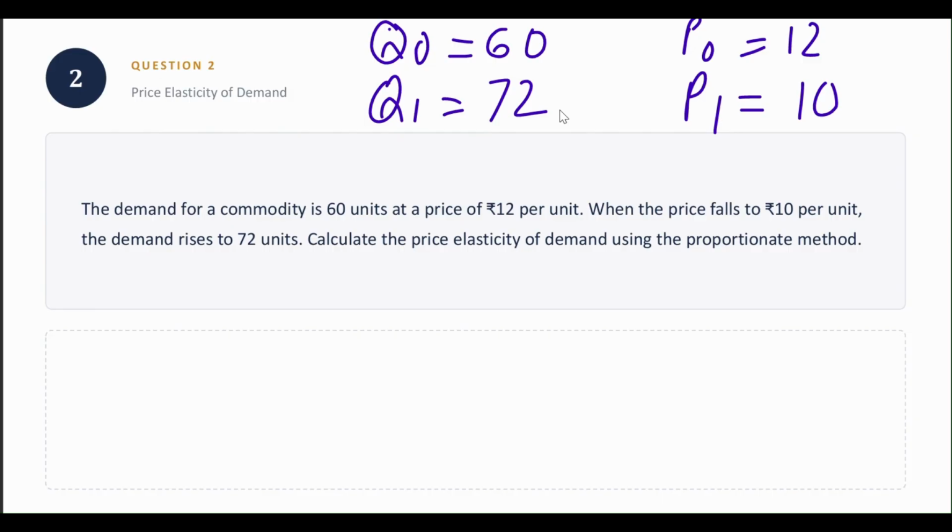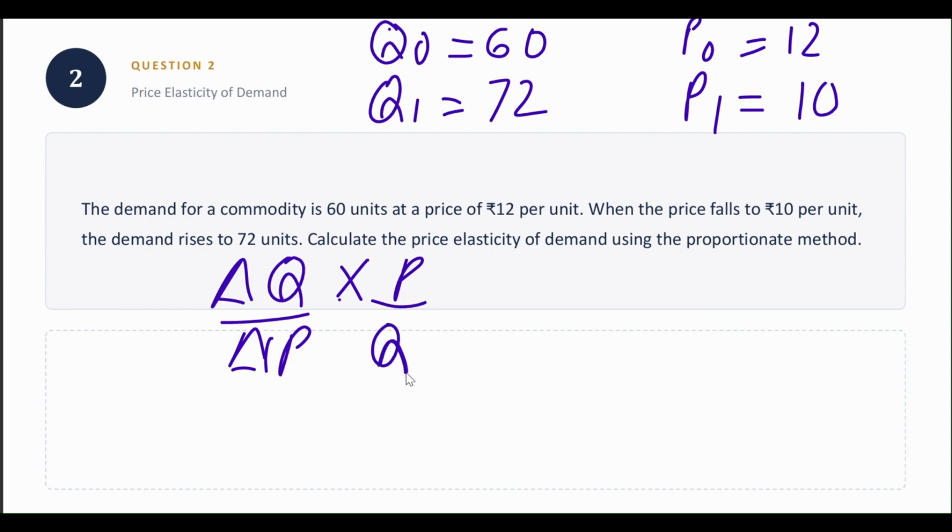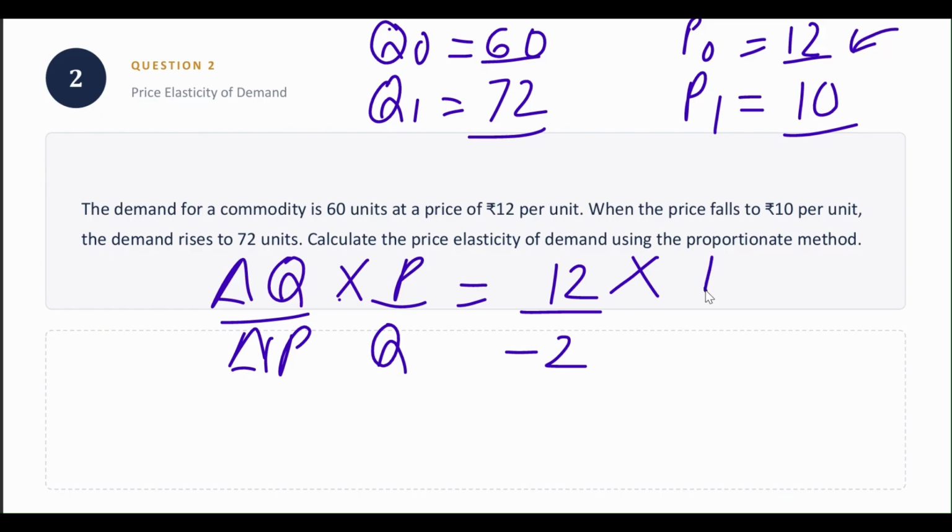So here we have to use the proportionate method. What was the proportionate method? Delta Q upon delta P multiplied by P upon Q. So let us calculate delta Q. Delta Q comes out to be 72 minus 60, which is 12. What would be the delta P? 10 minus 12, which is minus 2, multiplied by what was the original price? 12. And what was the original quantity? 60. Okay. Now cancel out.